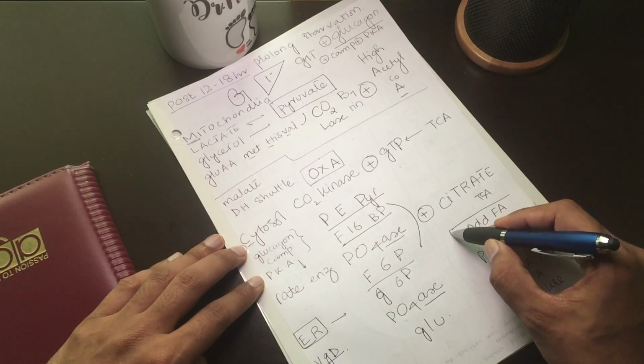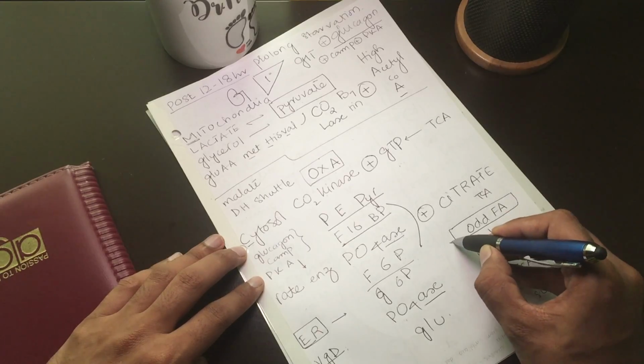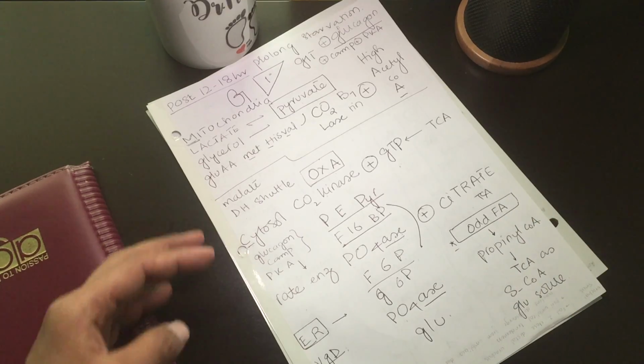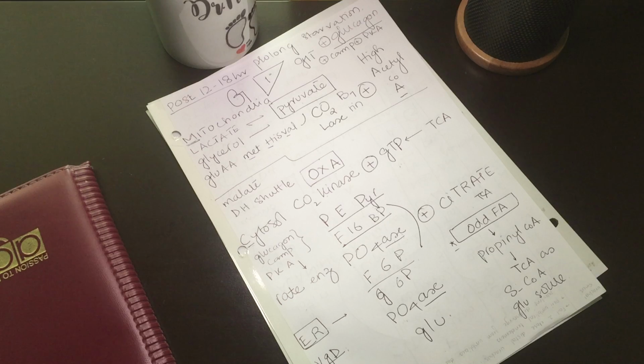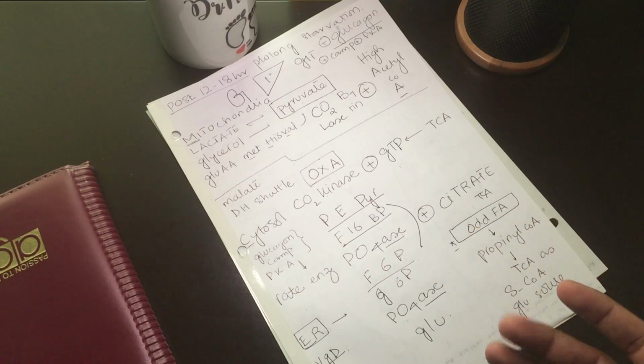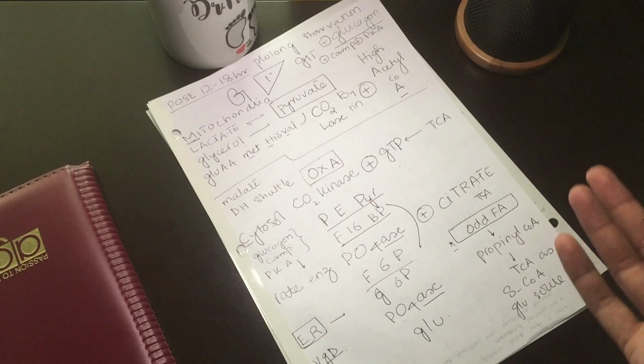This is why odd chain fatty acids are important in gluconeogenesis.